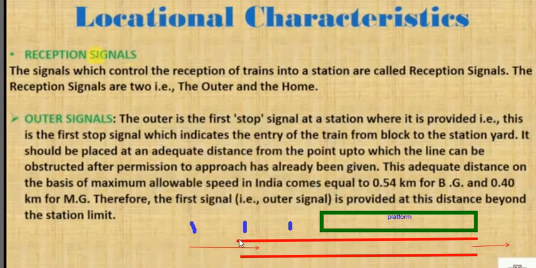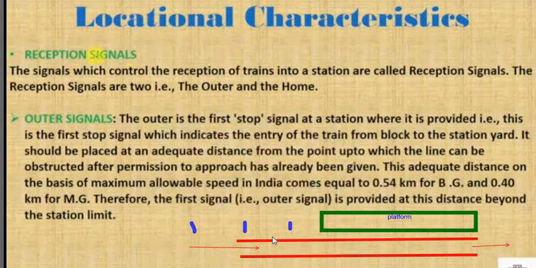When the train comes to this platform or railway station, all the signals which play a role during the reception of the train at any railway station are called reception signals. They receive a train.